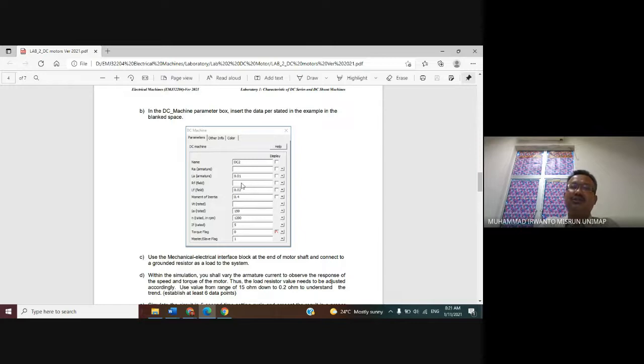Then please reduce it, for example by 10%, maybe 30% or 50% from the initial value.